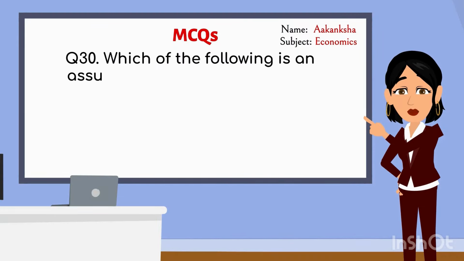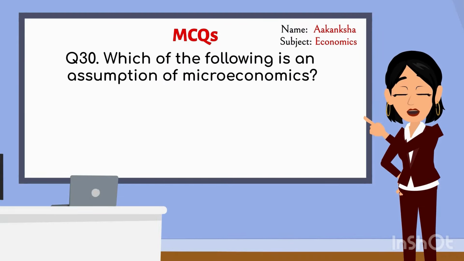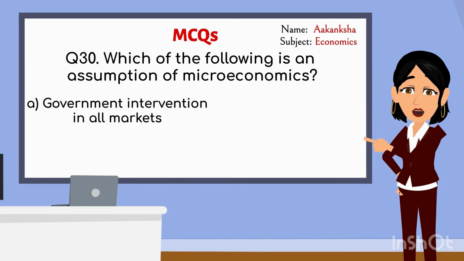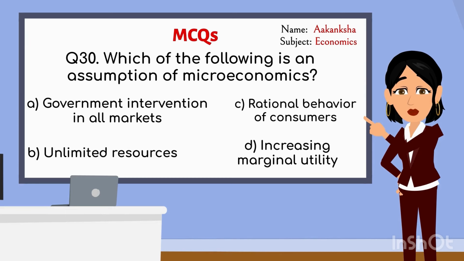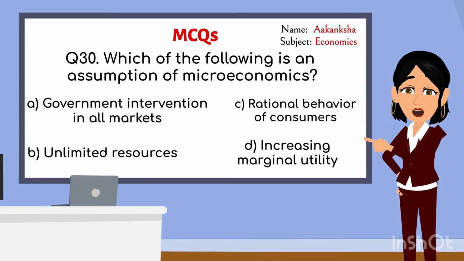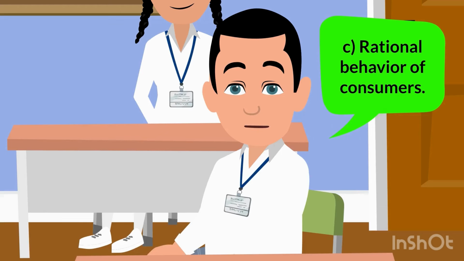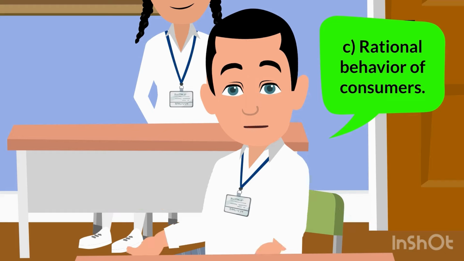Which of the following is an assumption of microeconomics? A. Government intervention in all markets. B. Unlimited resources. C. Rational behavior of consumers. D. Increasing marginal utility. Ma'am, C. Rational behavior of consumers is the correct answer.